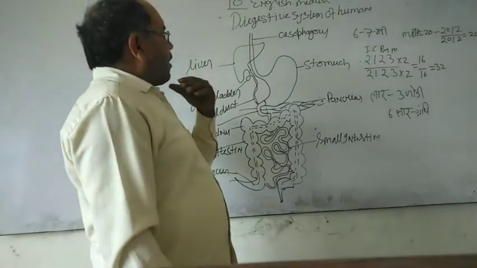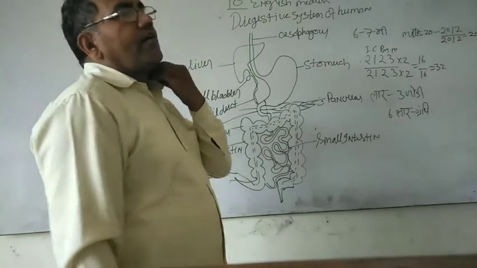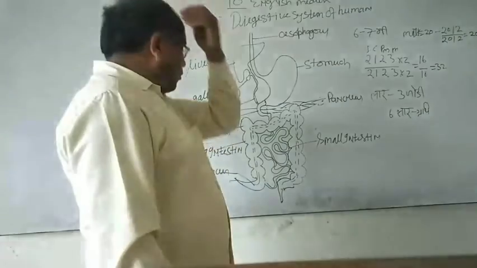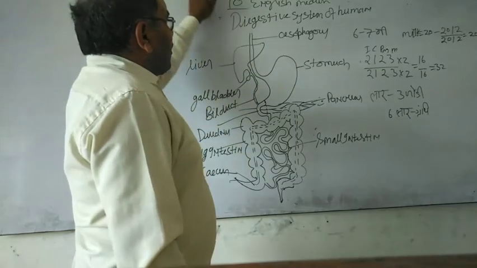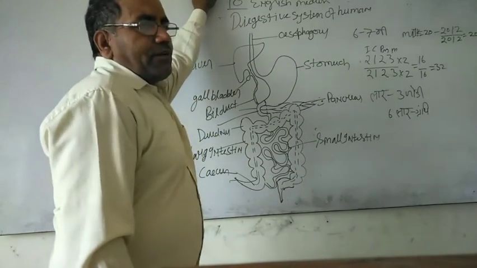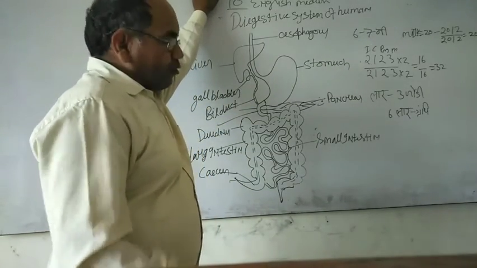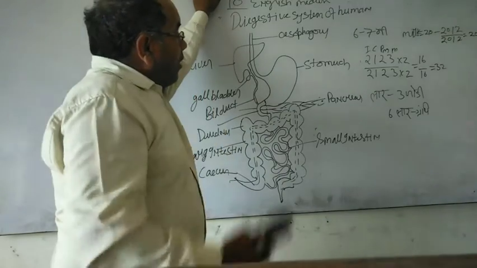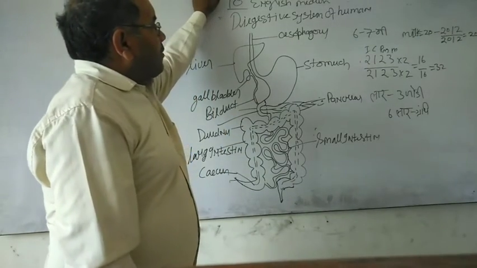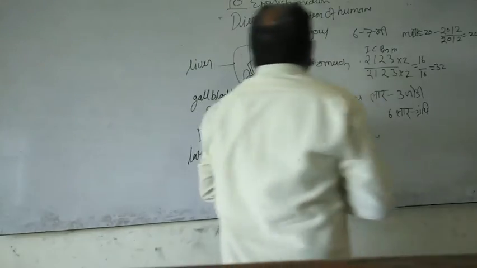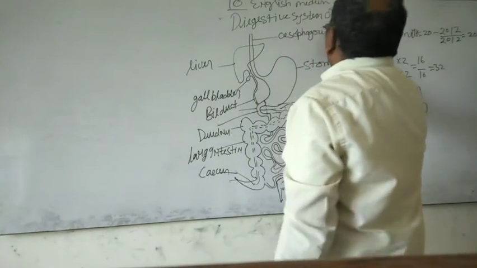Then the end part of the mouth is joined to the pharynx. The pharynx is a 9 cm long, tube-like structure, and the end part of the pharynx is joined to the esophagus.